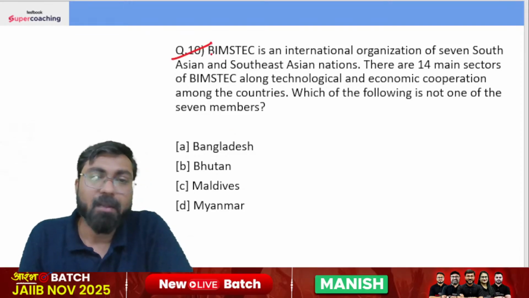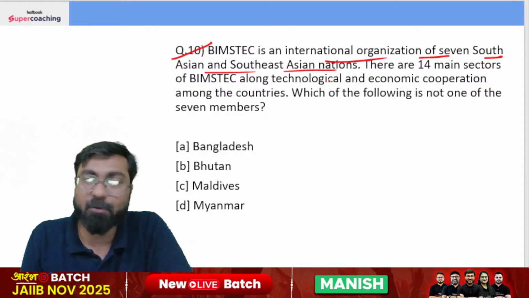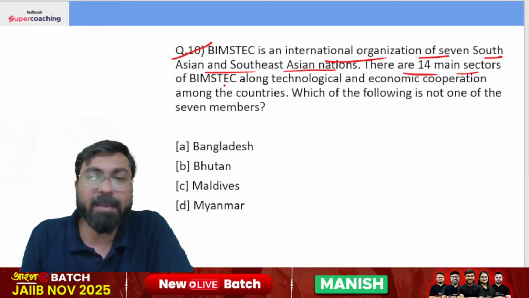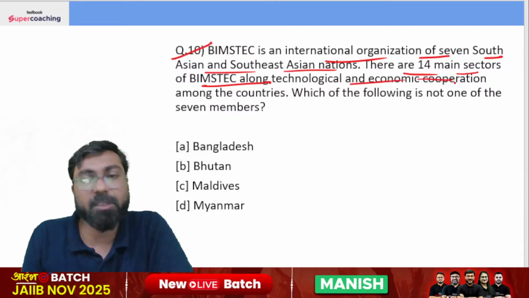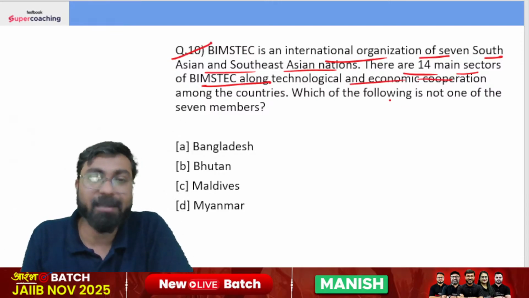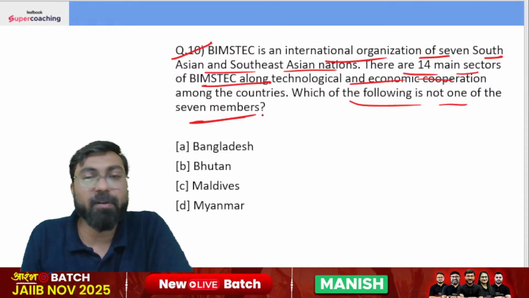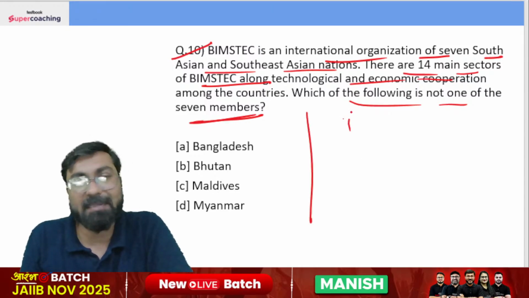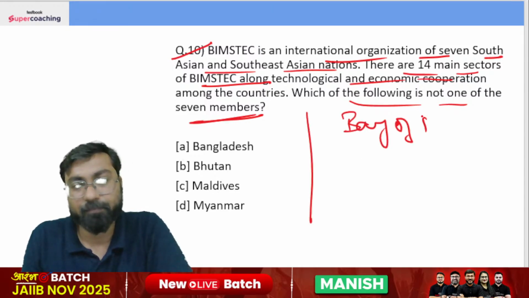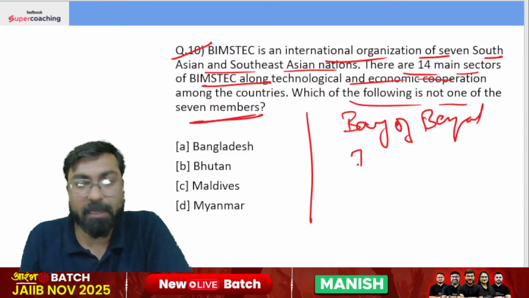क्वेश्चन नंबर 10. BIMSTEC is an international organization of 7 South Asian and Southeast Asian nations. There are 14 main sectors of BIMSTEC along technological and economic cooperation among the countries. Which of the following is not one of the 7 members? BIMSTEC stands for Bay of Bengal Initiative.